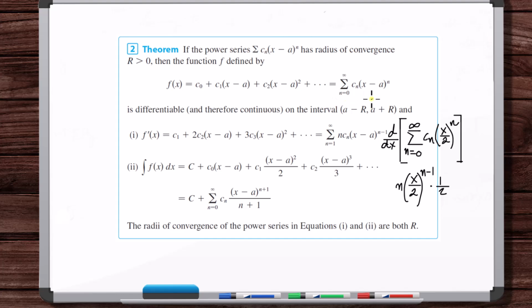For the general definition of the power series, there is no chain rule, even if you have an x minus 3 or whatever, because the derivative of x minus a with respect to x is just 1. So for the general power series, there's no chain rule involved. You just bring down the n minus 1, and you're done. Here you would have this 1/2 factor, so you have to remember that.